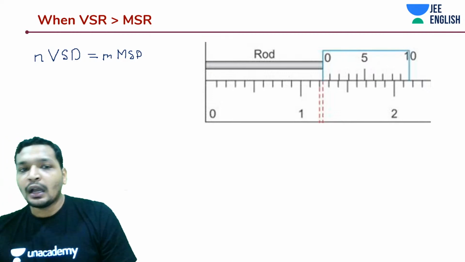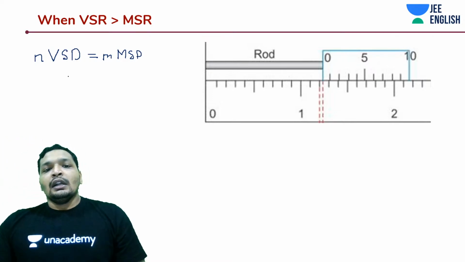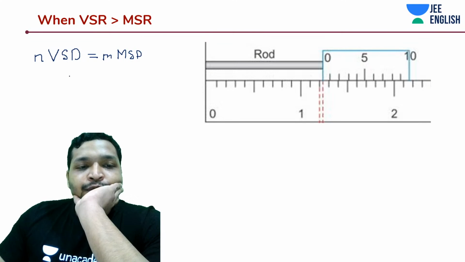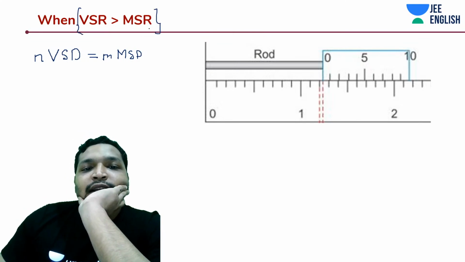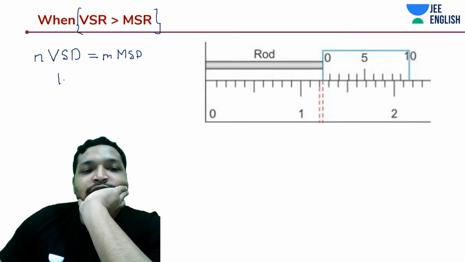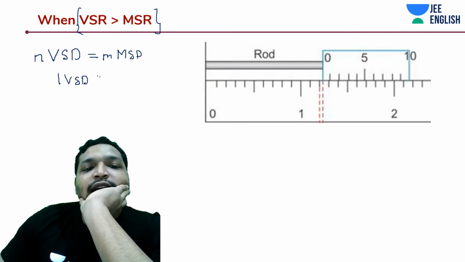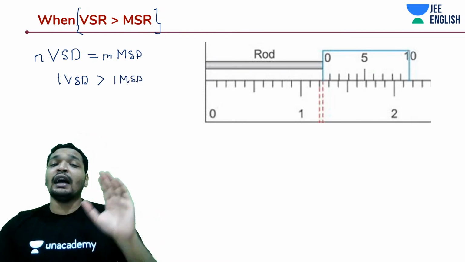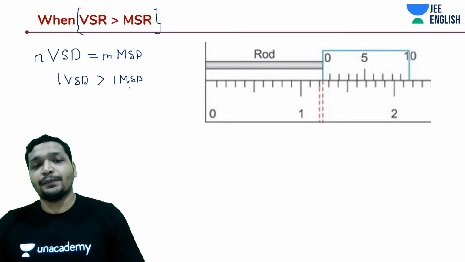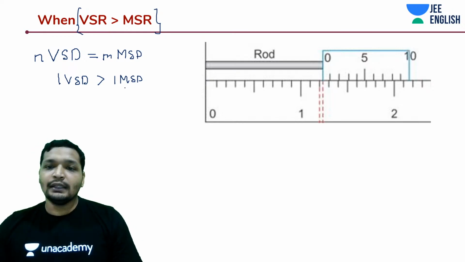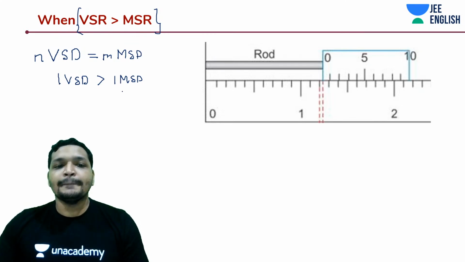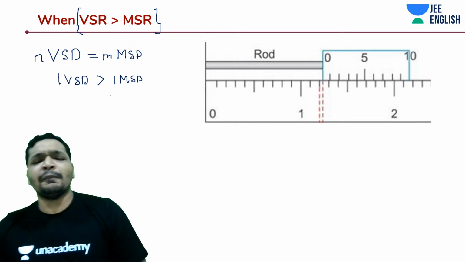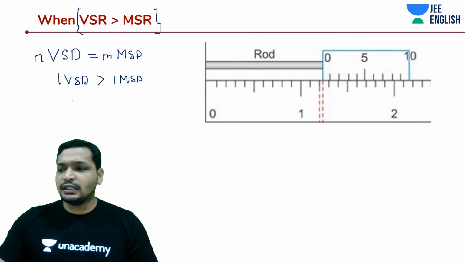And now if I had told you Vernier scale reading is greater than main scale reading, that means 1 Vernier scale division is greater than 1 main scale division. Until now we didn't ever face that case, right? Until now, we never ever faced that case. But you can see a problem in your JEE Advanced.